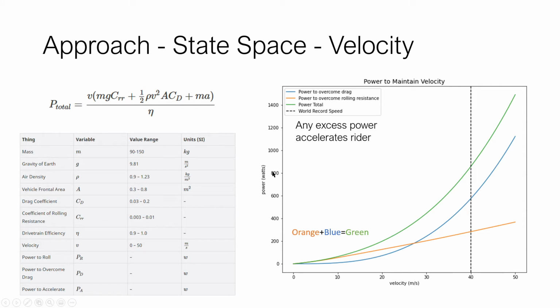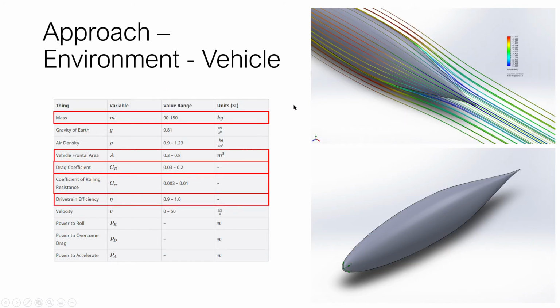Velocity is governed by this power equation I've reproduced in the top left, and I've put in some definitions and value ranges for the variables in this equation. Suffice to say that velocity and acceleration can be calculated given a known power input and all these environmental variables. The vehicle I am putting through the simulations is a symmetric NACA airfoil, rotated about itself to make a volume, and I've done some CFD simulations to determine the drag coefficient and frontal area of a vehicle that might fit a person to go through this race.